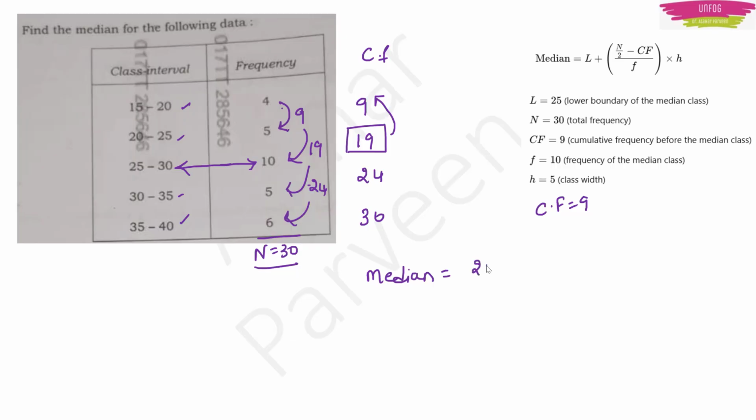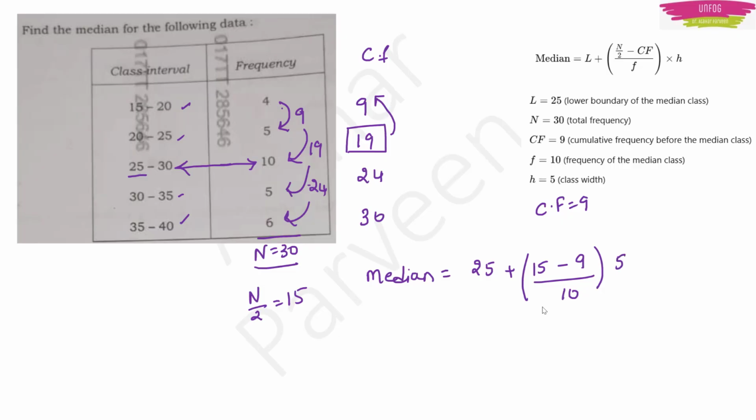So here I have to write 25 because that is the lower value of the median class interval, right? So that will be 25 plus N by 2. N by 2 will be 15, right? So I will write 15 here, minus cumulative frequency 9, by the frequency of the median class F, which is 10, right?